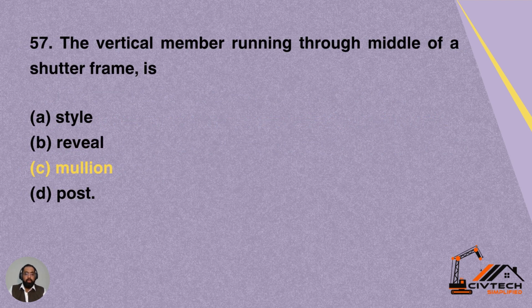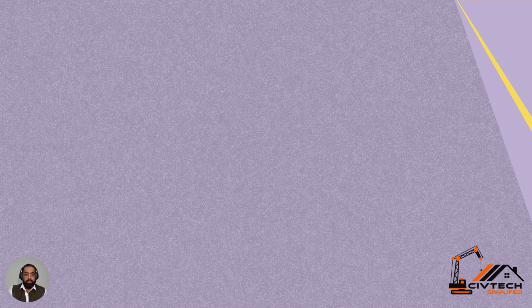Question 57. The vertical member running through the middle of a shutter frame is known as: A. Stile. B. Reveal. C. Mullion. D. Post. So the vertical member running through the middle of the shutter is mullion. Option C is correct for this question.